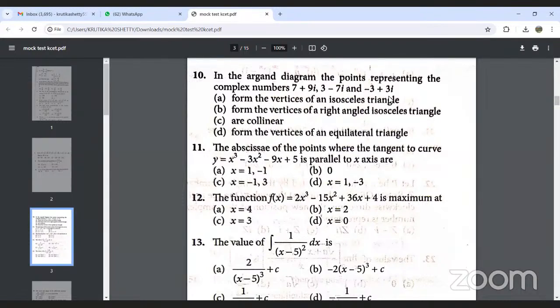Next, after question number 10, what we need to do in question number 12? In question number 12, they have given the abscissa of the points where the tangent to the curve is parallel to the x-axis. So next, what we have to do is to calculate.